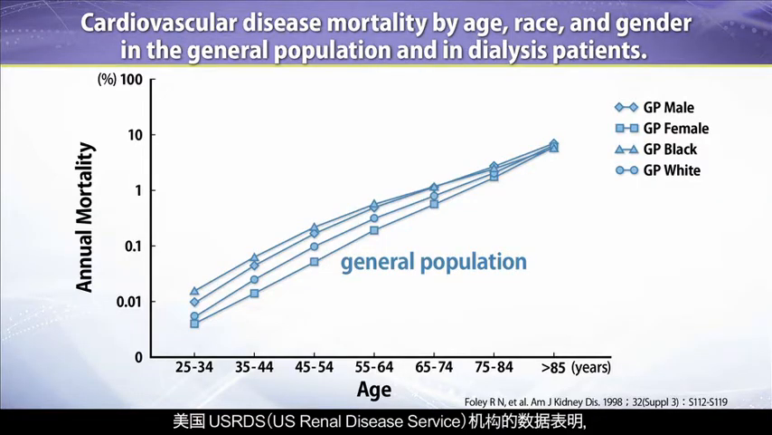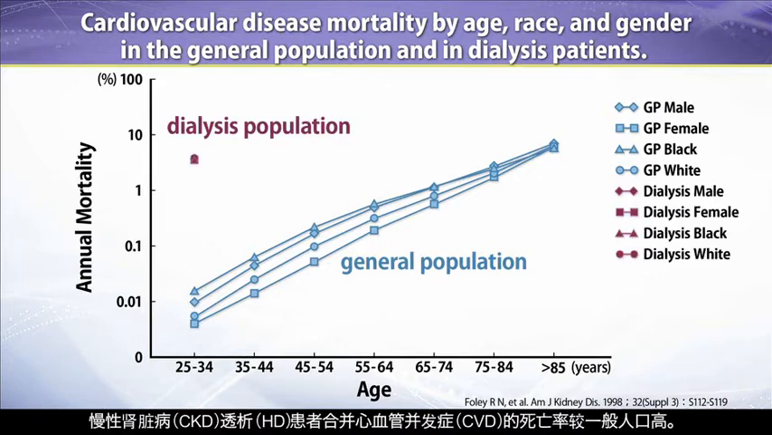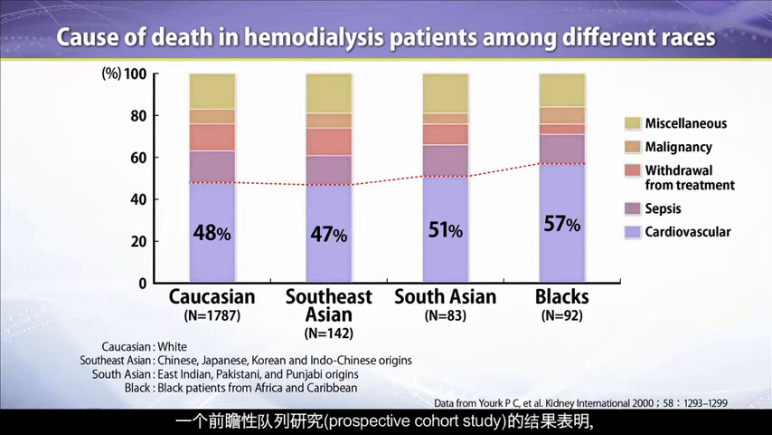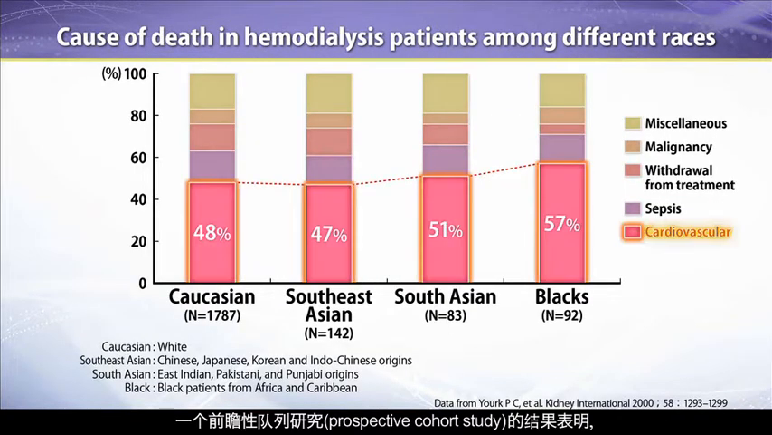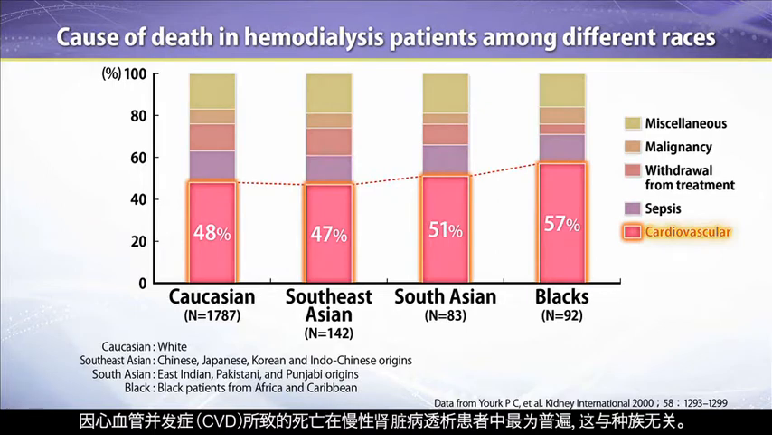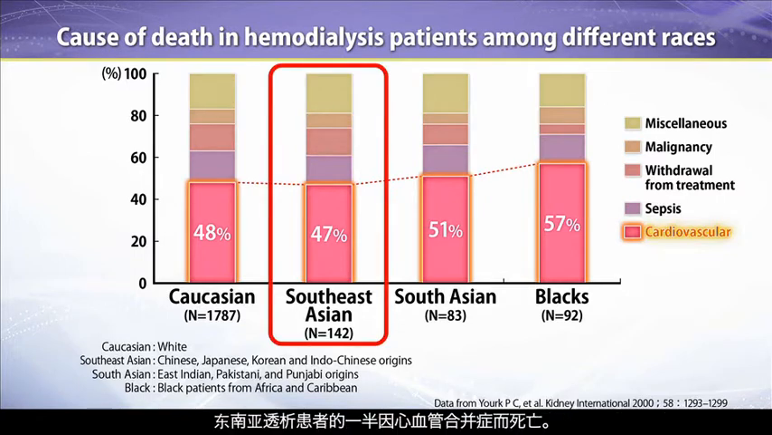Data from the U.S. Renal Data System, USRDS, suggested that patients with chronic kidney disease, CKD, on hemodialysis, HD, are at higher cardiovascular disease, CVD, mortality risk compared with the general population. According to data from a prospective cohort study, CVD is the most common cause of death in patients with CKD on HD, irrespective of race. Nearly half of the cause of death is due to CVD also in the Southeast Asian population.